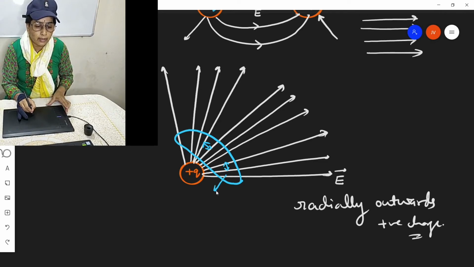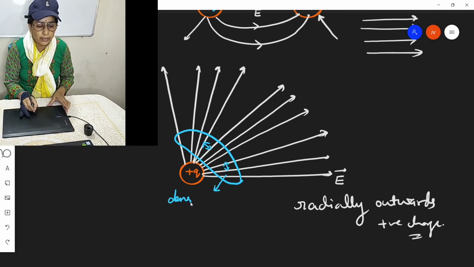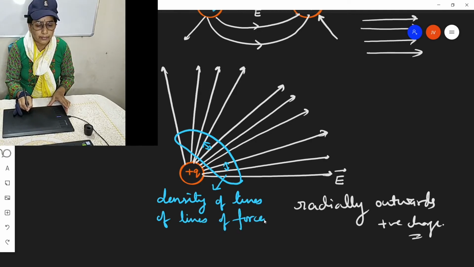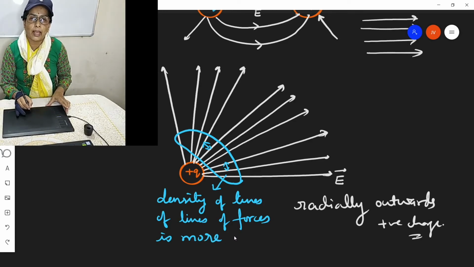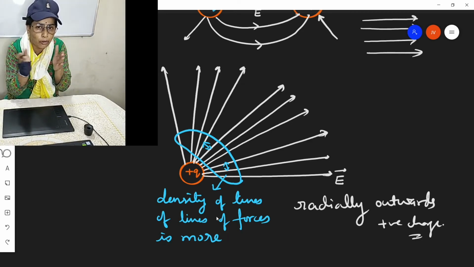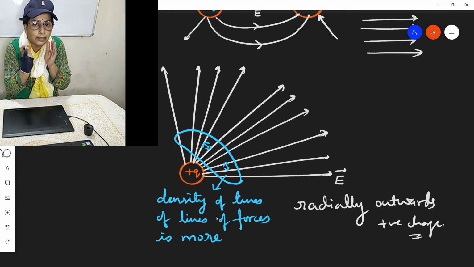So here the density of lines of forces is more, and if the density of lines of forces is more, it means the electric field is stronger. That means if lines of forces are very closely packed, in that place the electric field will be strong.